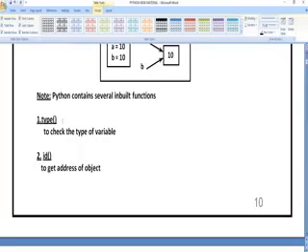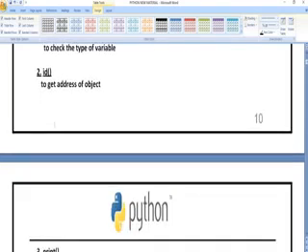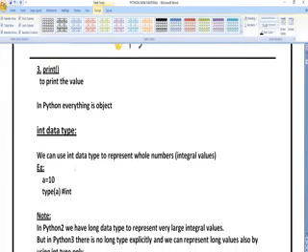For example, if you write type of 12, it is going to give int, which means it is an integer value. id is going to define where the particular object is stored in our device; it gives the address of the particular object. print prints whatever statement you want to print. So this is an example.